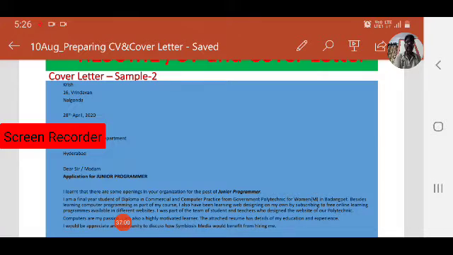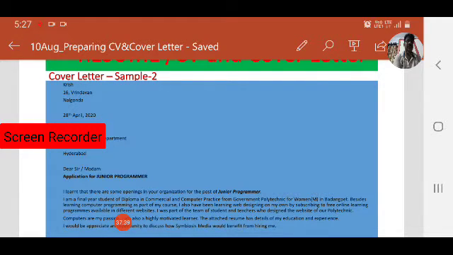So observe the second one. Here they didn't give an advertisement, but Krish knew there are some vacancies in the company. That's why Krish wrote a job application to the company. There are vacancies for junior programmer. The company didn't give any advertisements, but Krish wanted to know whether there are any openings, any job vacancies. He learned from some other people who are already working in the company. That's why Krish applied for the job of junior programmer.